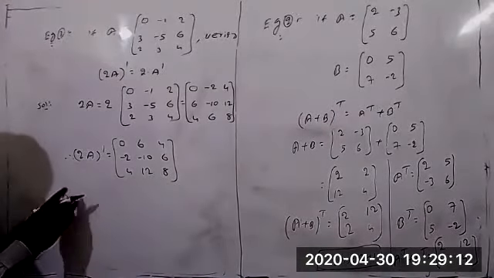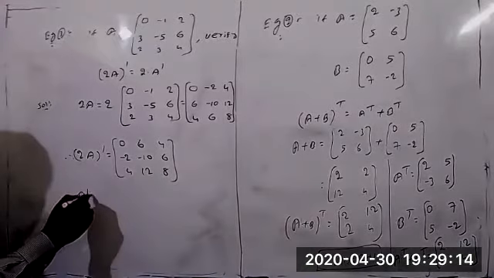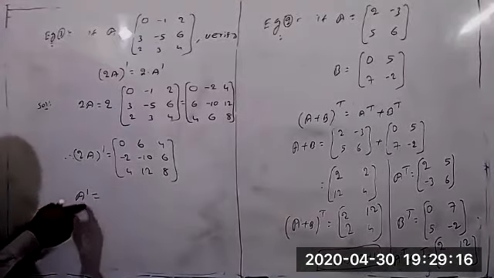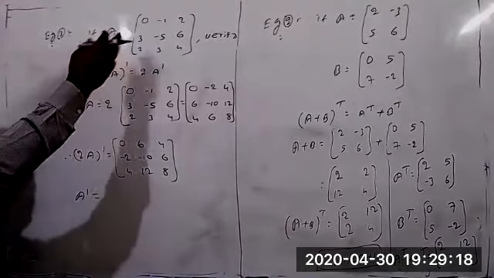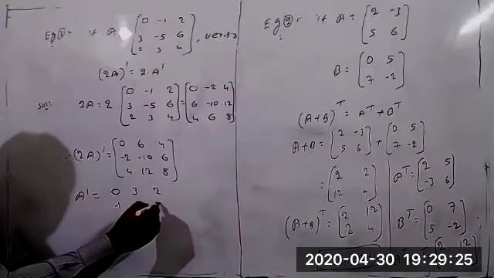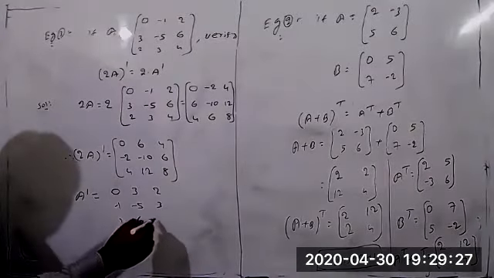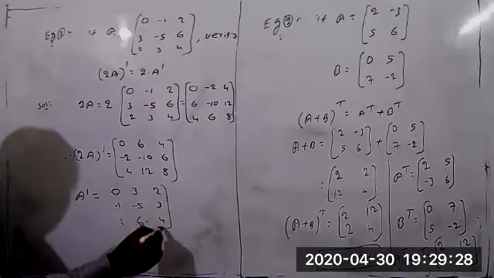RHS equal to 2 into A transpose. So first you can find A transpose. The value of A transpose equal to this matrix, where you interchange rows and columns here. So we'll get this value: 0, 3, 2, minus 1, minus 5, 3, and 2, 6, 4. So therefore, 2 into A transpose, you can multiply by 2 now.